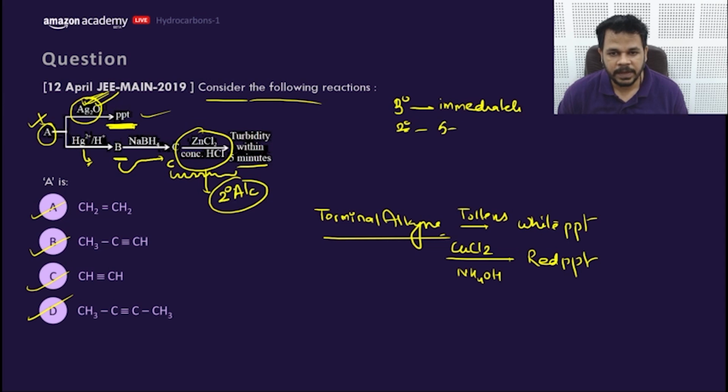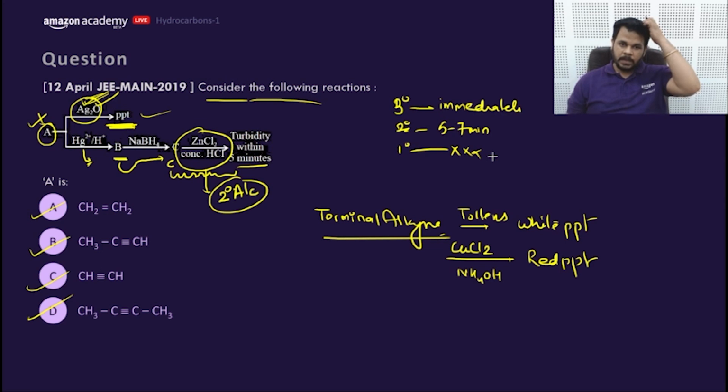A 2-degree takes 5 to 7 minutes, whereas a 1-degree will not give any test.